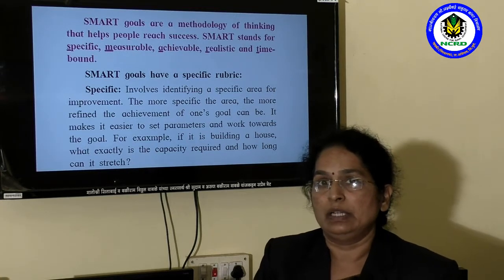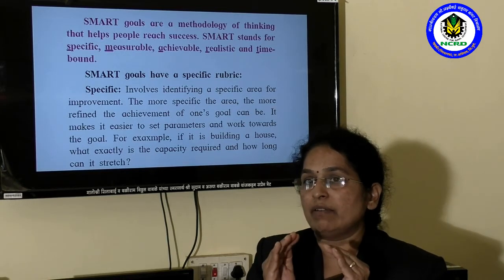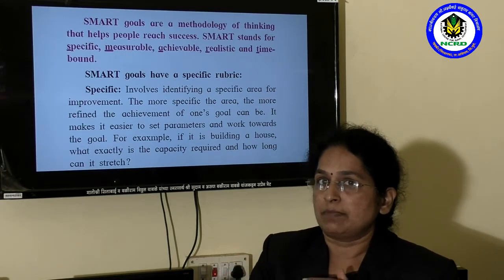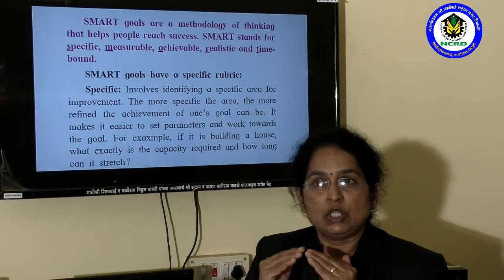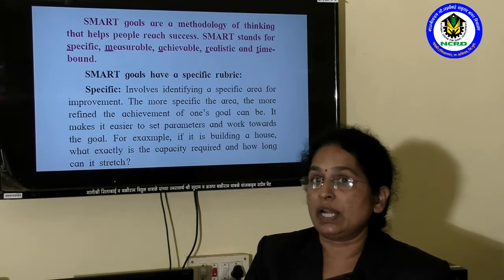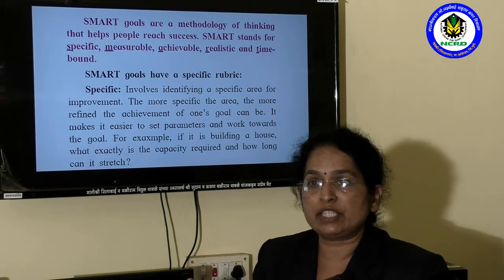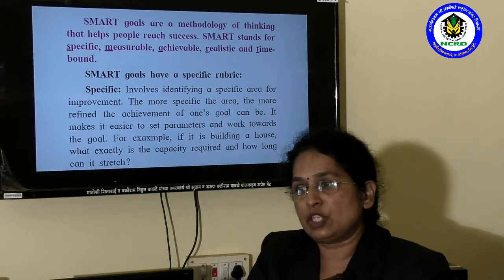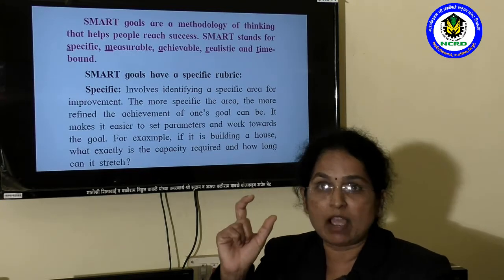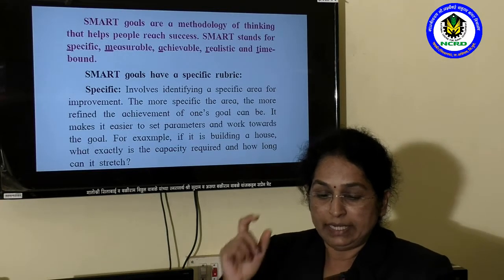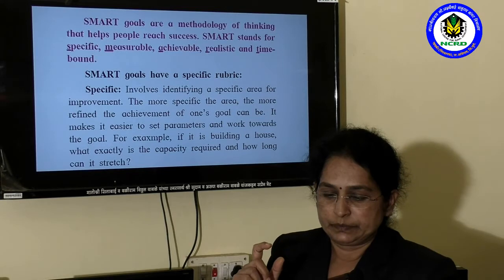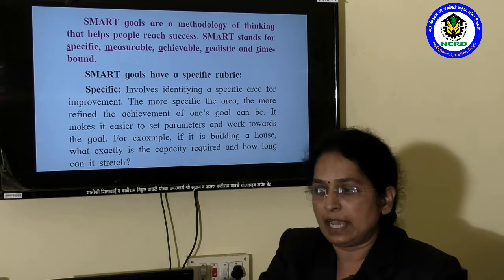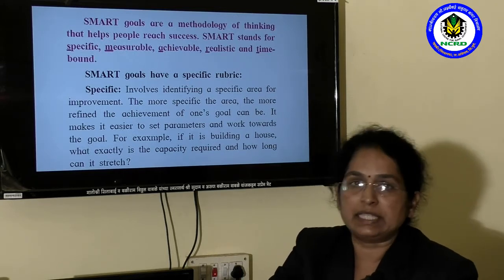In the specific goal, we have learned that while setting our goal, our first step is that the goal must be specific. Specific goal means choosing the specific area or deciding the specific area in which we are skillful. And what happens when we choose the specific area, when we decide the area of our work? It helps us to, number 1, set parameters and number 2, work towards the goal. So specific area is very necessary in setting our goal.